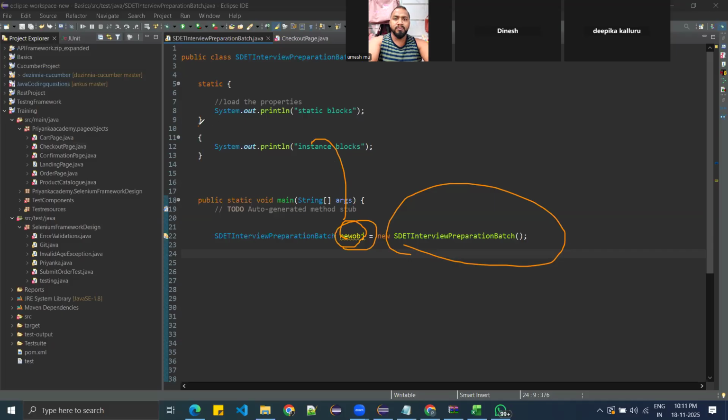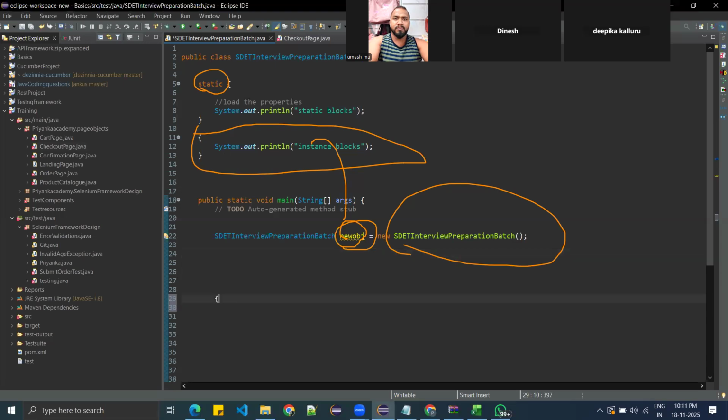Static blocks have the static keyword. This is the instance block syntax: whatever you write between these two braces is the instance block. Constructor logic is specific to the objects, while instance block logic is common for all the objects. Instance blocks are executed every time an object is created.